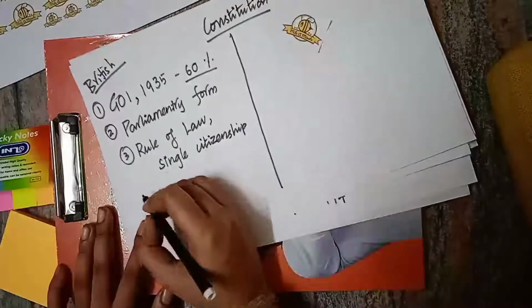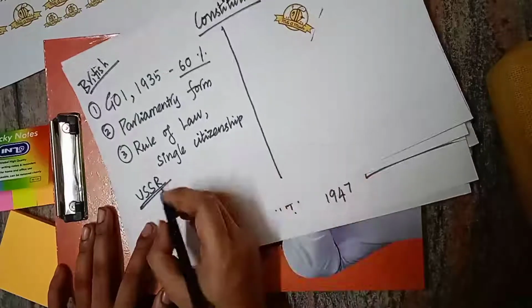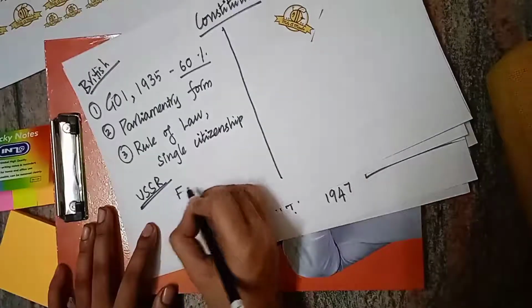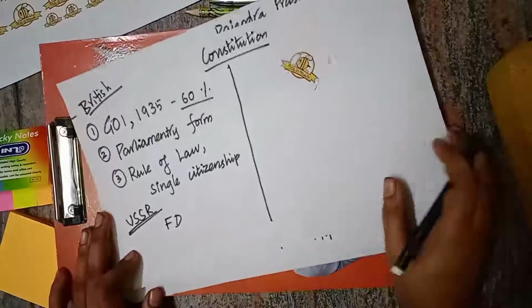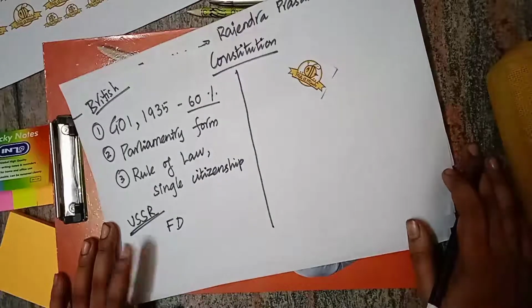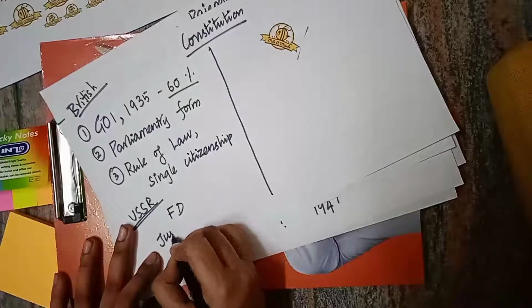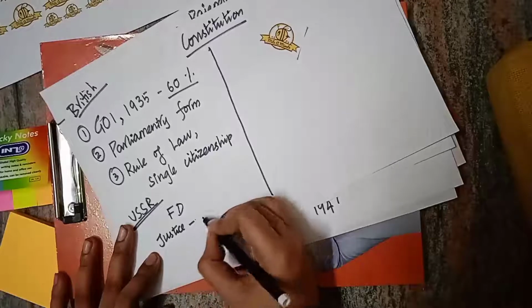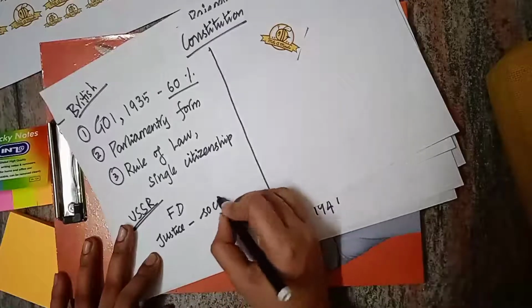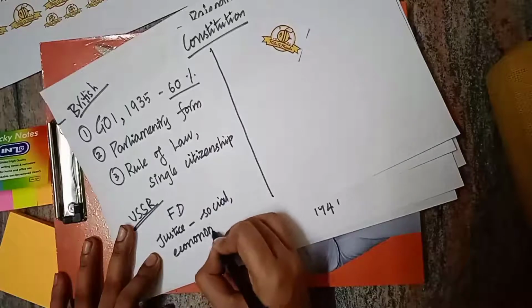Apart from that, USSR. USSR is nothing but the current day Russia. From USSR, we have borrowed our fundamental duties. So, fundamental duties, which we have added later in Part 4A, are borrowed from USSR. And the concept of justice, social, economic and political justice, is also borrowed from USSR.